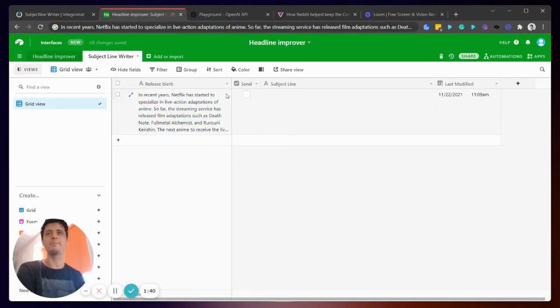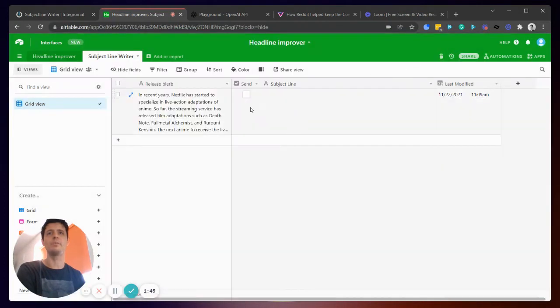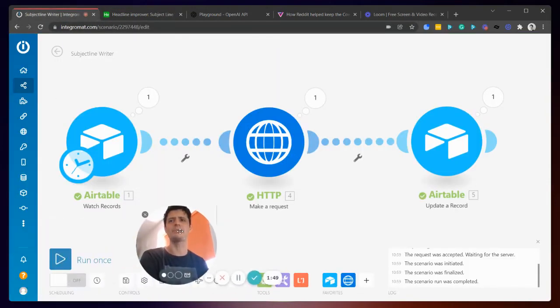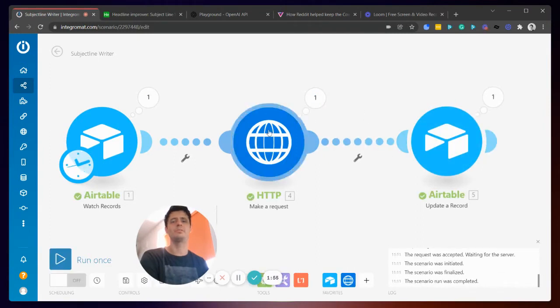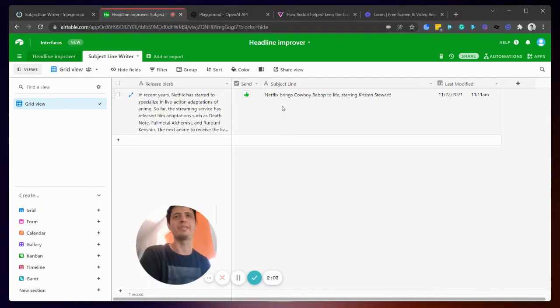You can see here, the information I took from The Verge is ready to go. I'm going to press send, and I've got this on manual setup right now. So I'm just going to press run once, and it takes it, passes it to GPT-3, sends it back to Airtable. Now, if I go back to Airtable, we should see a subject line, and we do. So, Netflix brings Cowboy Bebop to life, starring Kirsten Stewart. That's not bad, considering I hacked it together.